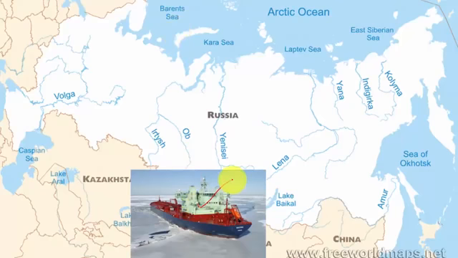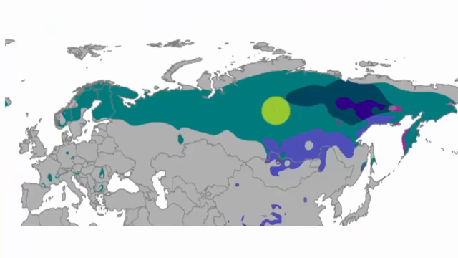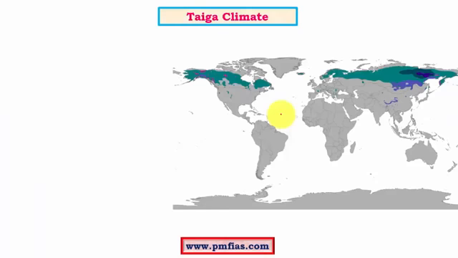So modern day icebreakers help greatly in this case, and hence Russia is slowly trying to develop or harness its coniferous forest resources. We can see all the rivers flow northwards, and most of the coniferous trees exist in central Siberia. So this region is affected by continentality, and we can see there is no easy alternative transportation method available, and hence the Russian coniferous industry is at a disadvantage.